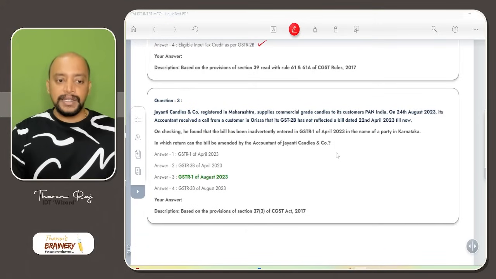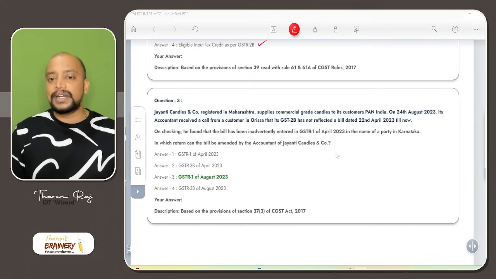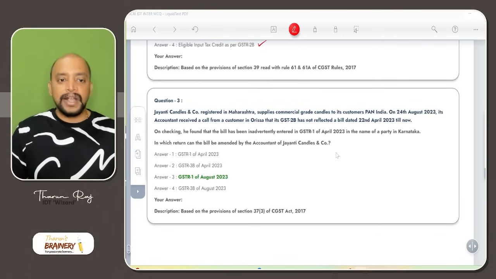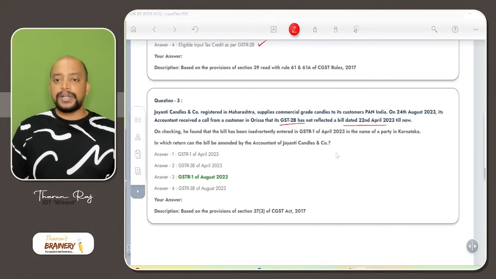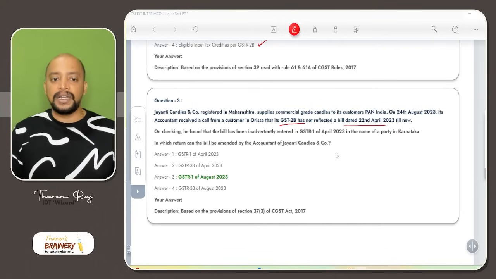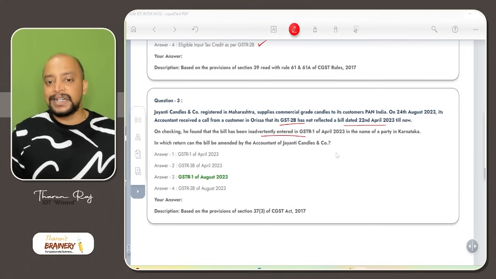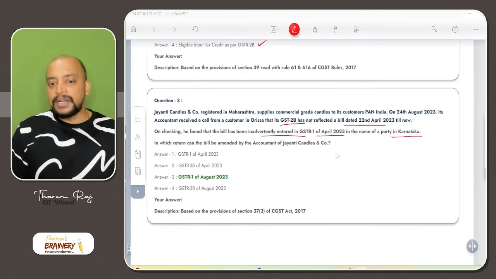Then question 3. Jayanti Candles and Company registered in Maharashtra supplies commercial grade candles to its customers. On 24th August, its accountant received a call from the customer in Orissa that its GSTR 2B has not reflected a bill dated 22nd April 2023 till now. On checking, he found that the bill has been inadvertently entered in GSTR 1 of April 2023 in the name of a party in Karnataka. In which return can the bill be amended by the accountant?